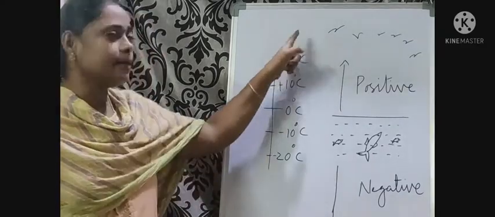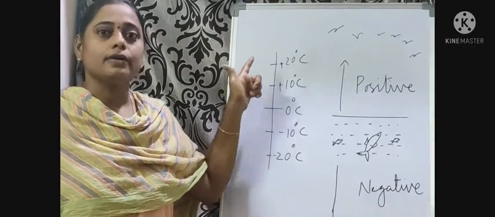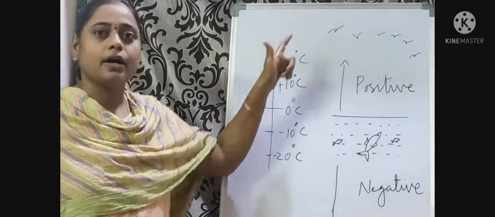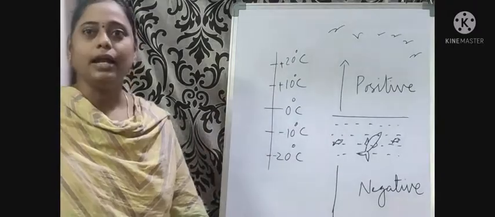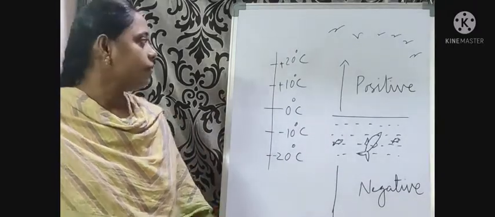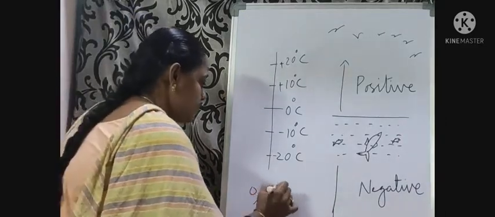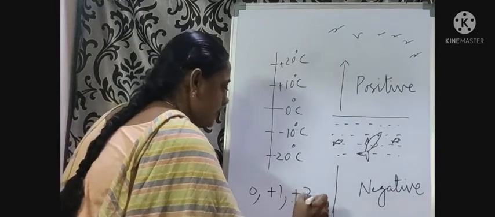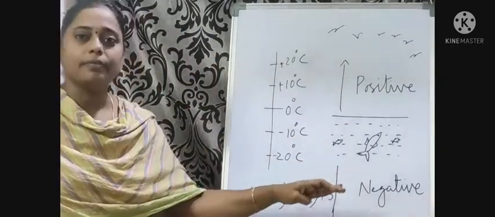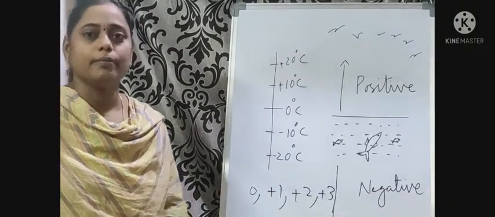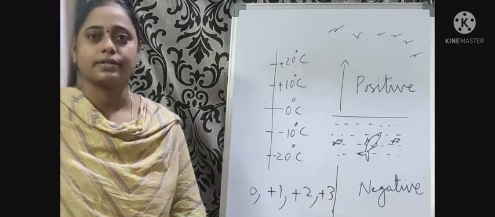These positive numbers, that means the numbers which are used for counting, are called natural numbers. When we add 0 to these positive numbers or natural numbers, the set of numbers is called whole numbers.